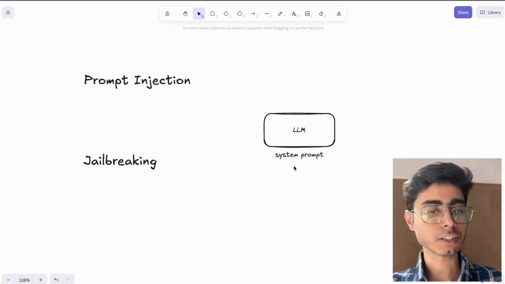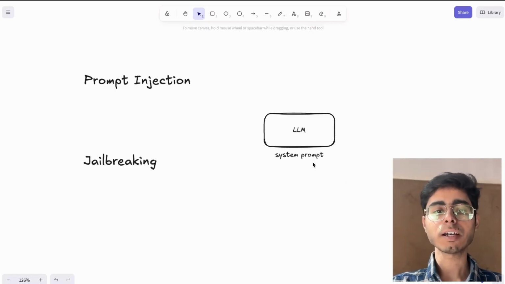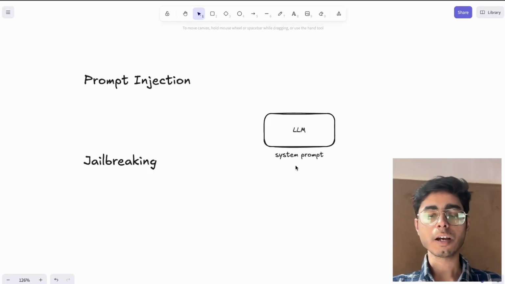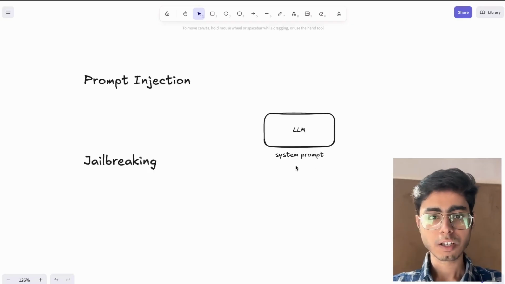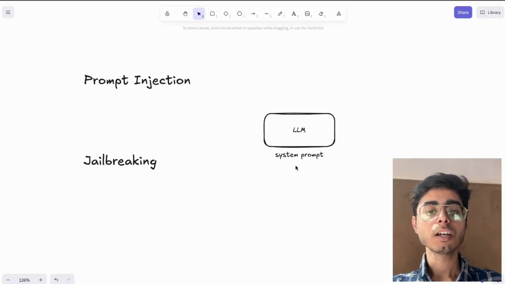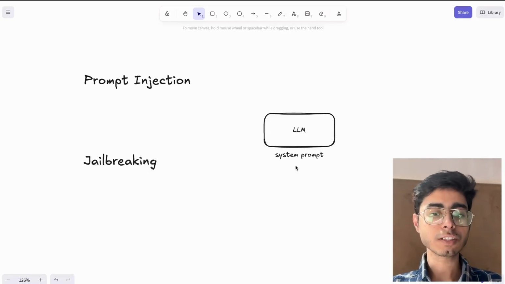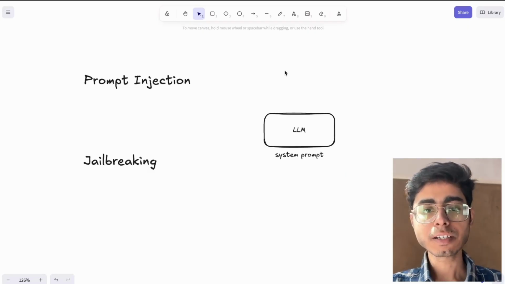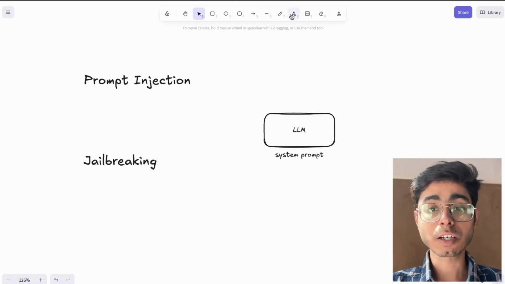Let's say the system prompt says, hey, you have to act as a helpful translation assistant, you are allowed to translate English to French, and you're a very helpful assistant. That means the builder of this AI system just wants this LLM to translate English to French. But let's say one hacker or some naughty user came, and